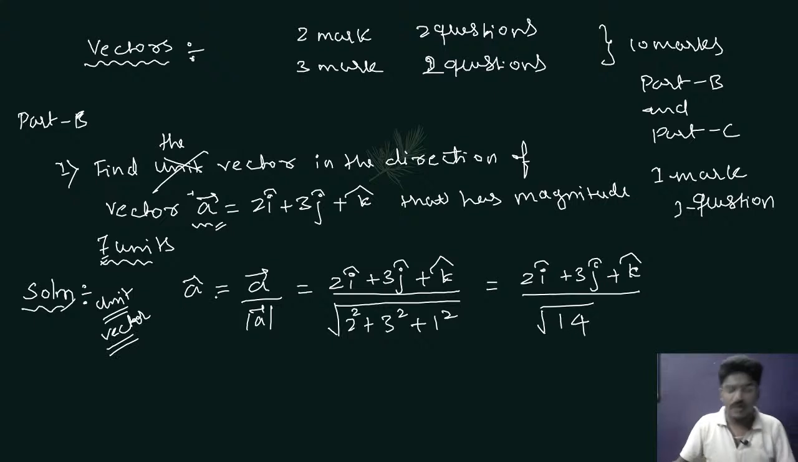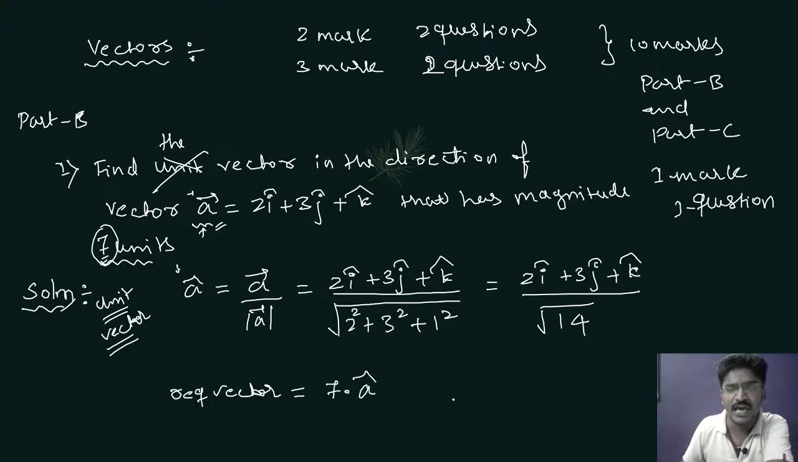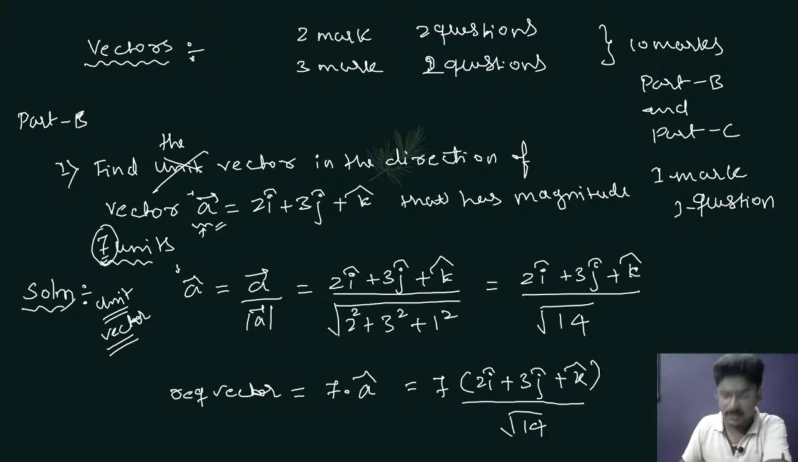Okay. But we don't need this unit vector. We need a new vector in the direction of vector A with magnitude 7 units. So for that, first you have to find unit vector A. Now required vector equal to 7 times of A cap. Please understand this, 7 times of A cap. So that will be 7 into 2i cap plus 3j cap plus k cap divided by root 14.